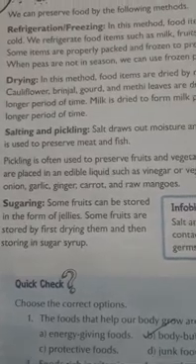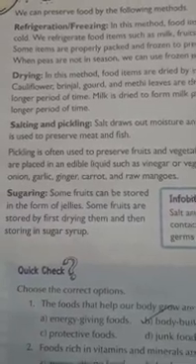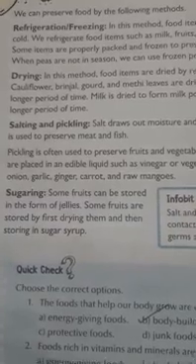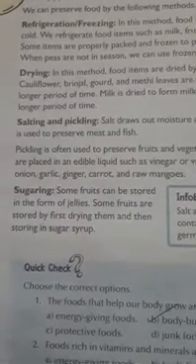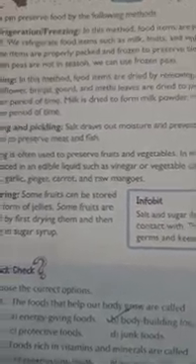So after cooking also, when leftover vegetables and whatever the ingredients will be there, if you want to keep it safe for a long period of time, we have to keep it in a refrigerator. If we leave it openly in the kitchen, it may spoil very soon. So we refrigerate food items such as milk, fruits and vegetables to keep them fresh.